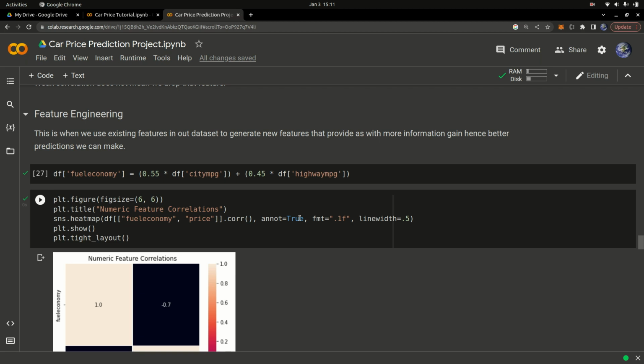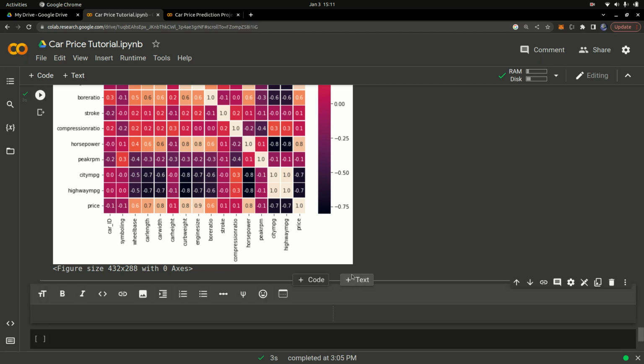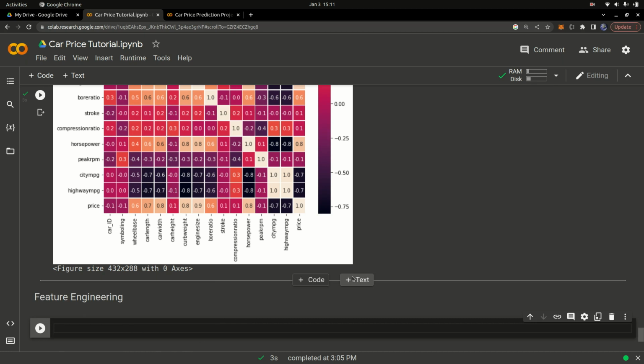So we're going to generate a new feature column and call it fuel economy. I'm going to simply paste it right here. But before I paste, let me make sure I indicate that this is the part for feature engineering, just like that, and press enter. So I'm going to paste that code here and then run it.